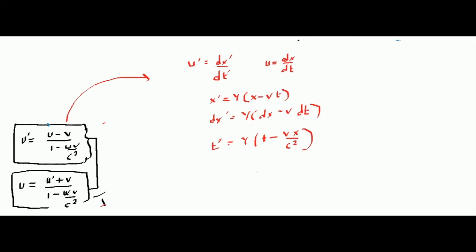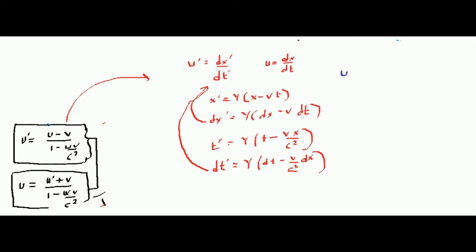So can you tell me what will be dt dash? dt dash will be gamma times dt minus v by c square into dx, since v by c square is constant. Now what you need to do is plug this and this into this. A very simple derivation.